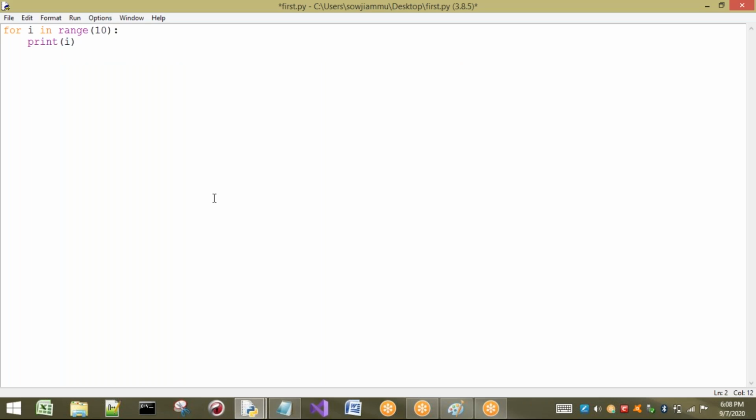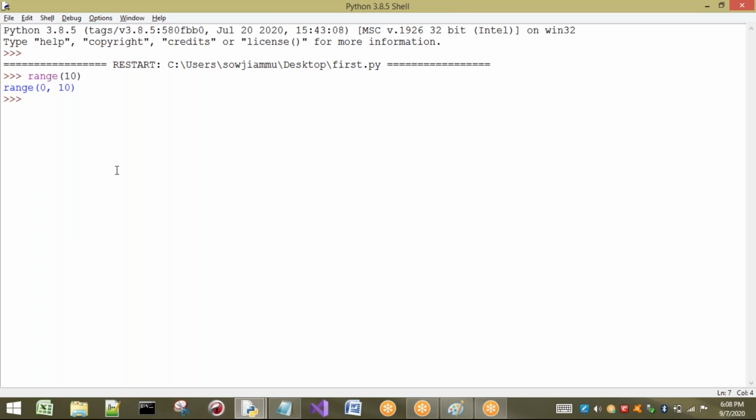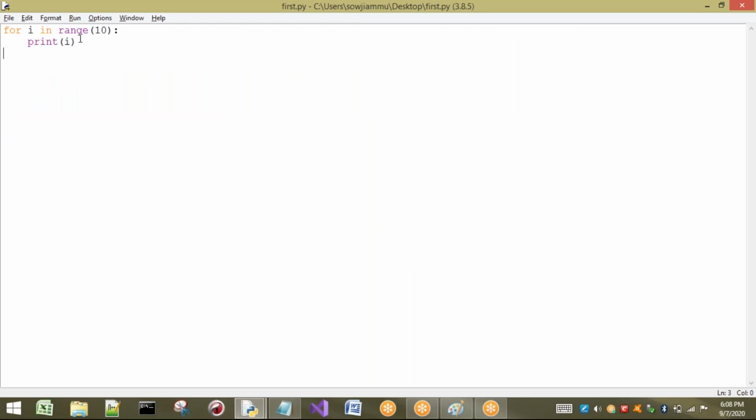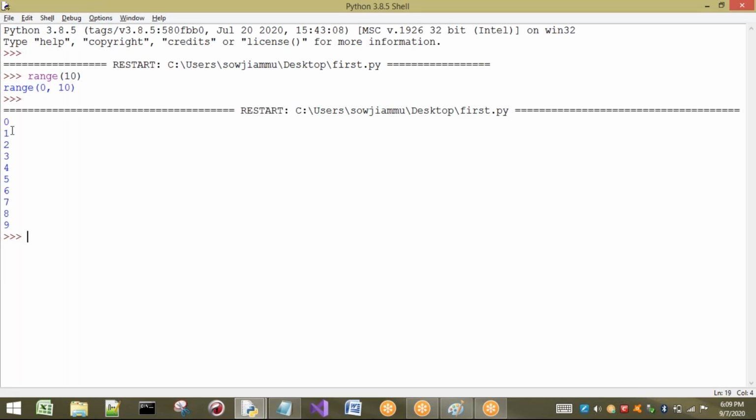Okay, right. Now see, I am going to save this. Let us see what the output of this program is. So see, what we got? 0 to 9. Already we told that stop means it will give up to stop minus 1. So if you take only a single argument in a range, it is stop, and you get the values up to only 9. If you are not giving any start index, it starts from 0. And if you give the stop value 10, the values printed go up to 9 only. You can observe here.